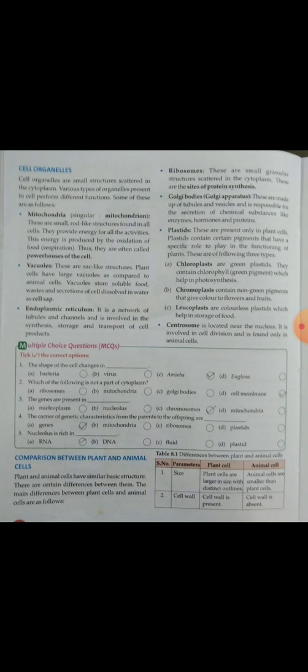Which of the following is not a part of cytoplasm? Ribosomes, mitochondria, Golgi bodies, and cell membrane. The cell membrane is the outer part of the cytoplasm, not included in the cytoplasm. So cell membrane is the right answer. The genes are present in the nucleoplasm, nucleolus, chromosomes, mitochondria? It means chromosomes. The next question: the carriers of genetic characteristics from the parent to the offspring are the genes. Our parents' qualities come into our body through genes, which occur in the nucleus, means chromosomes.